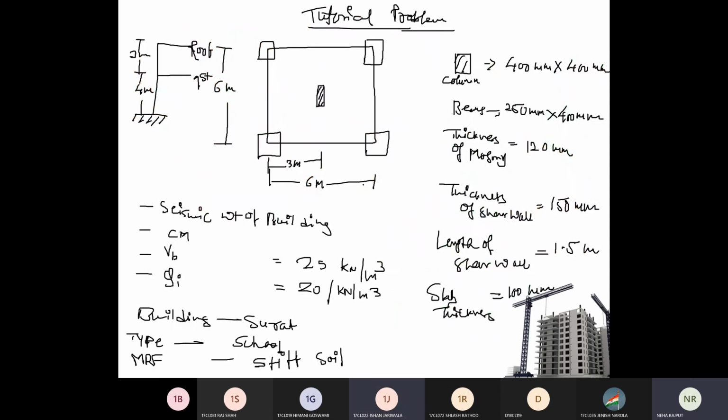Okay ma'am. And in the exam, full design or full analysis will not come. The question will be asked like, find center of mass of this building, find center of stiffness of this building, find base shear of the building. Like this, a small portion of the example will be asked. So start doing this when you provide me this solution in the laboratory session.